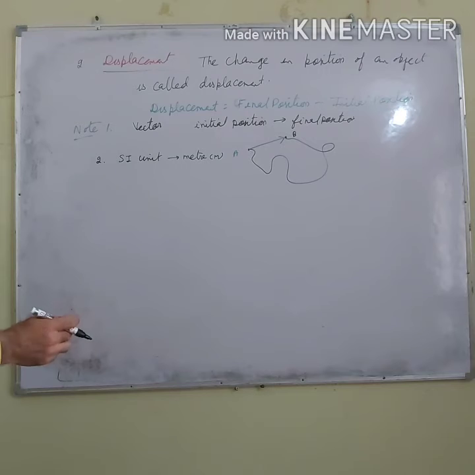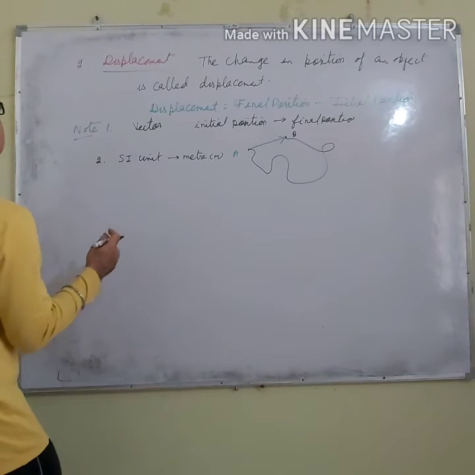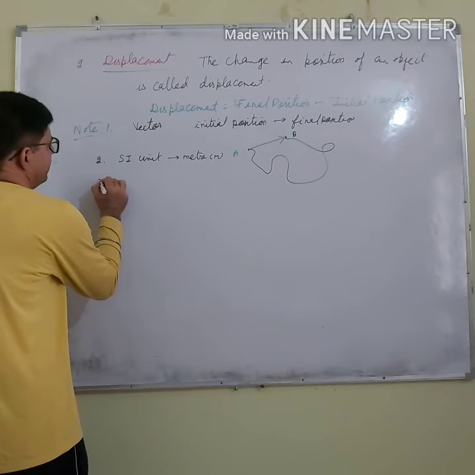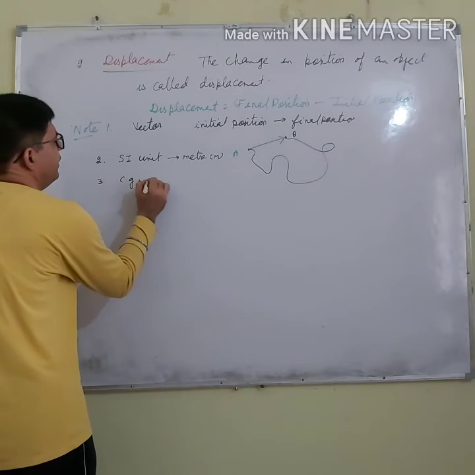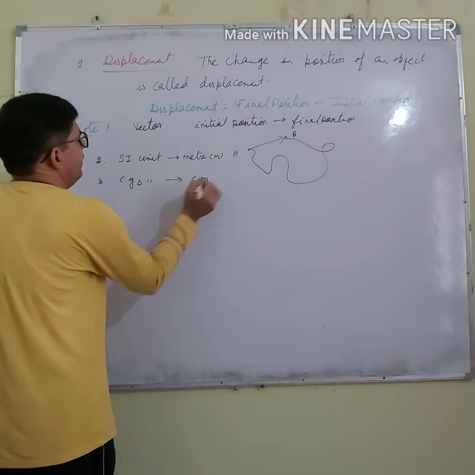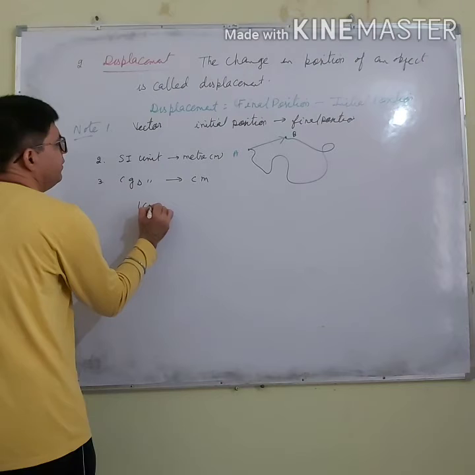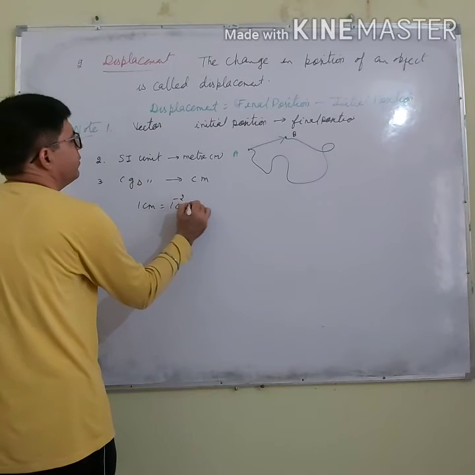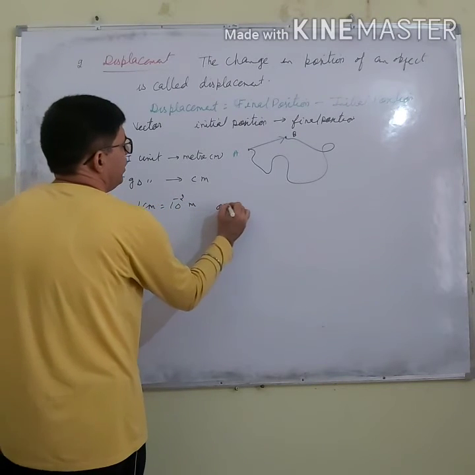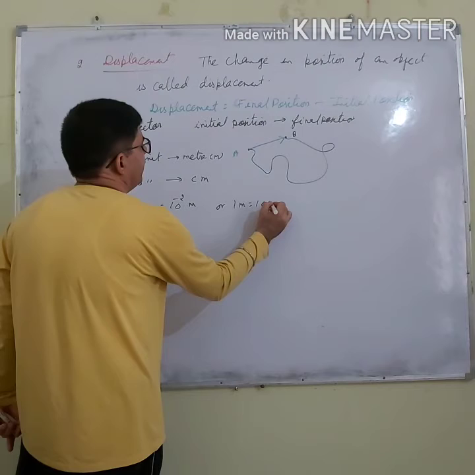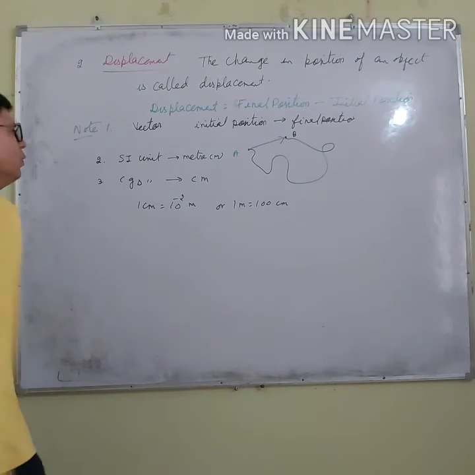And its CGS unit is centimeter, and the relation is 1 centimeter is 10 to the power minus 2 meter, or I can say 1 meter is 100 centimeter. Both convey the same meaning.